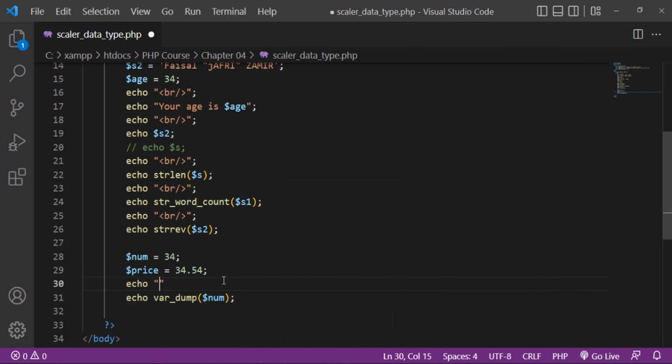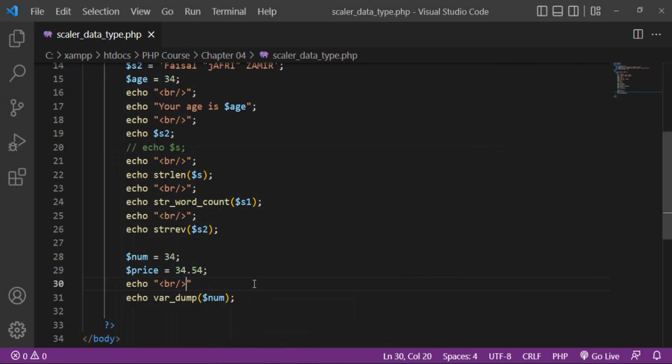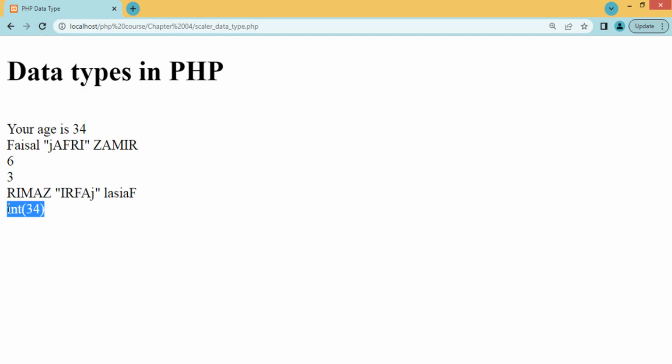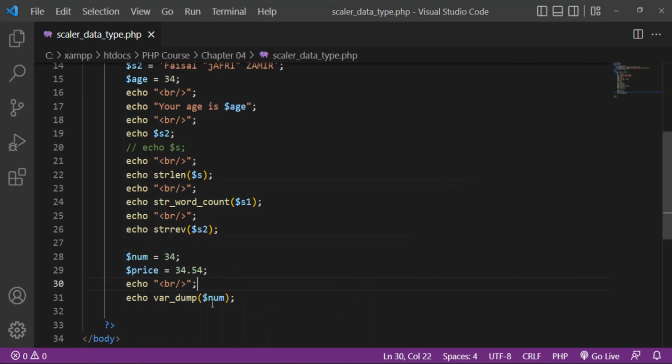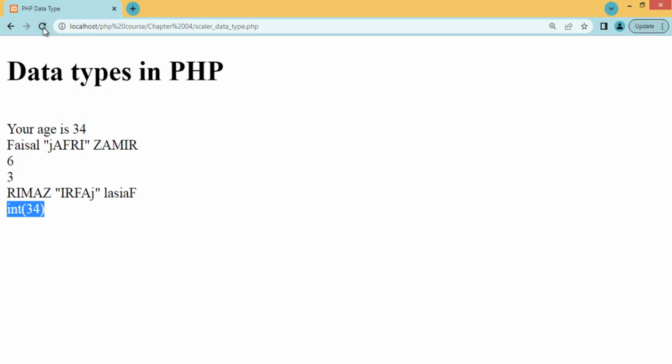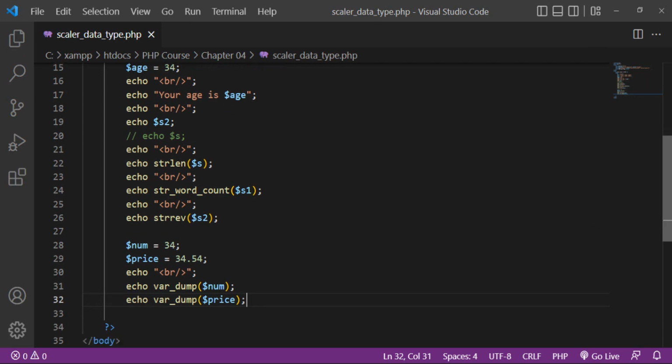echo, line break, put a semicolon. You can see this is an integer data type. So another, for example, if you want to display information about the price data type, you will see that this is a float data type. This is a float data type. About integer and float we will discuss with detailed description in later classes.